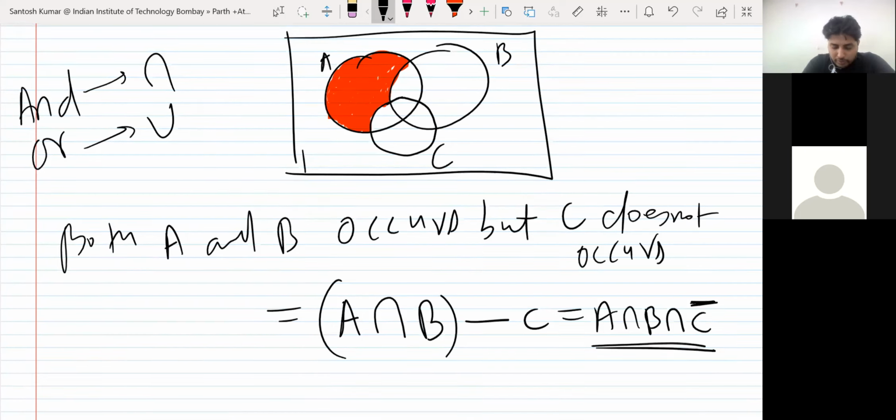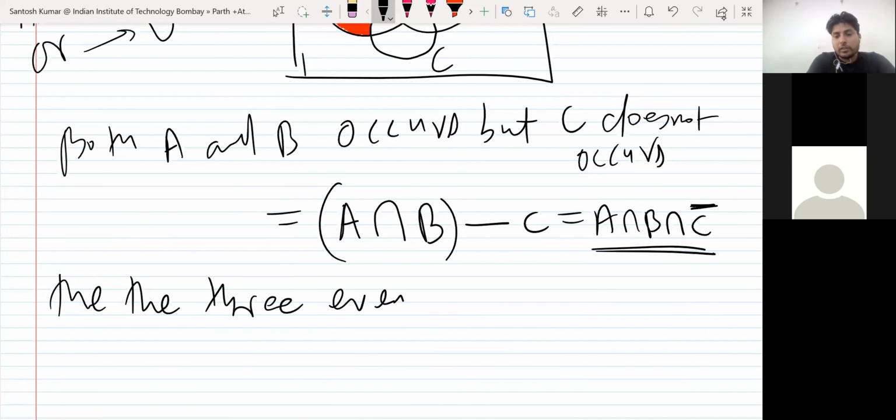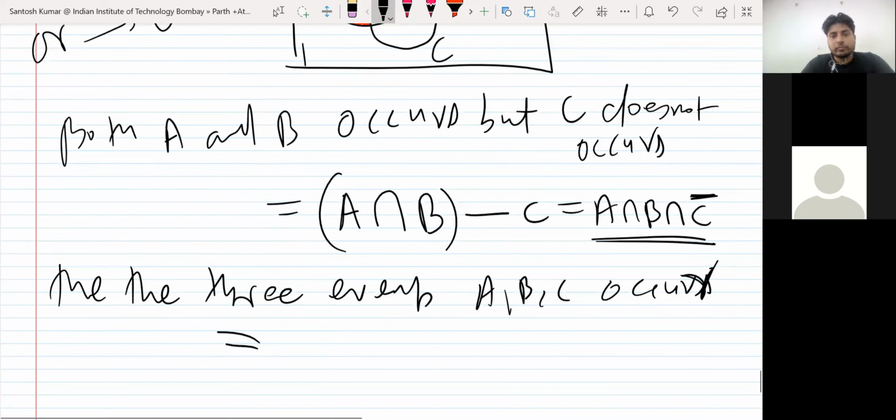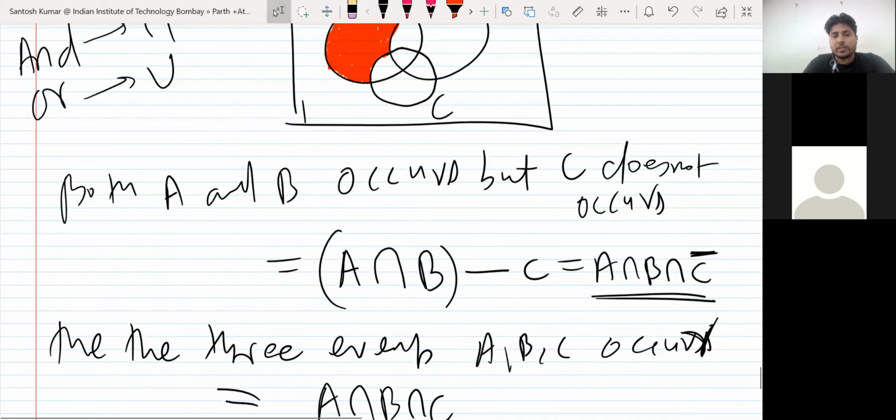Okay. So next is, all the three events A, B, C occur. A intersection B intersection C. A intersection B intersection C. All three occur. So all three means intersection.